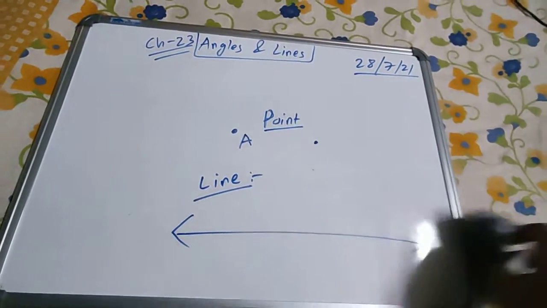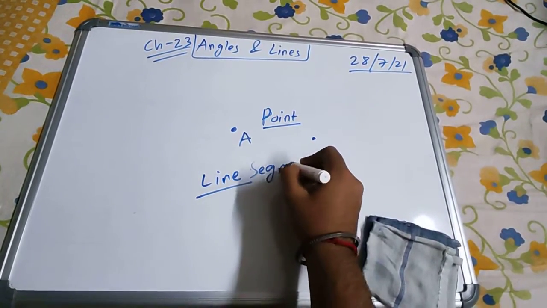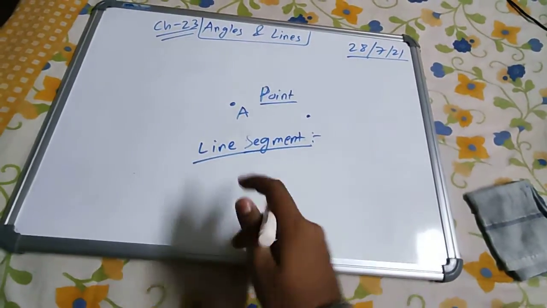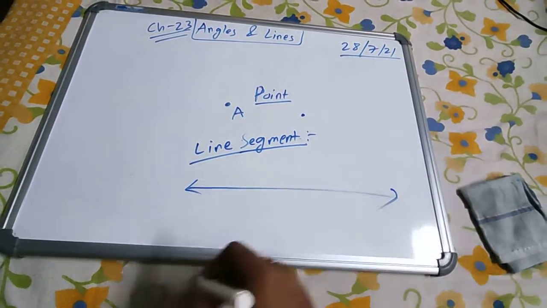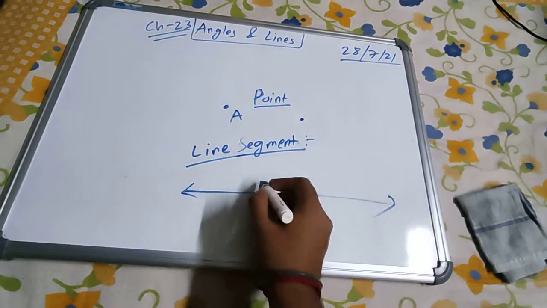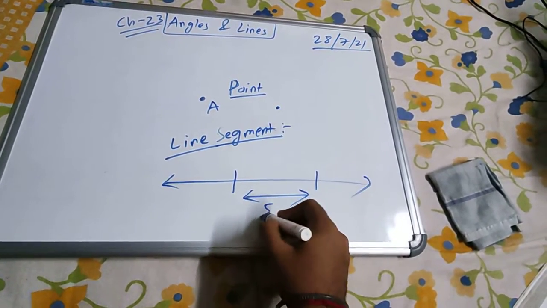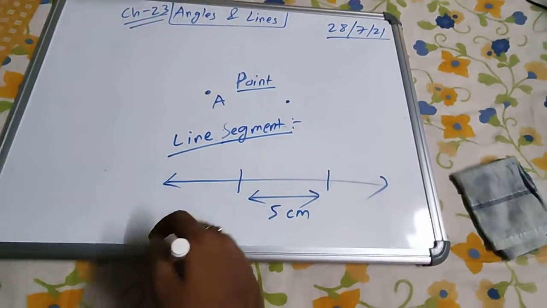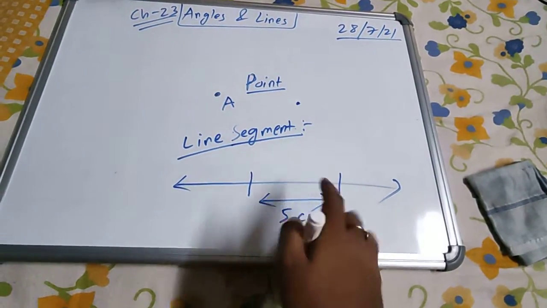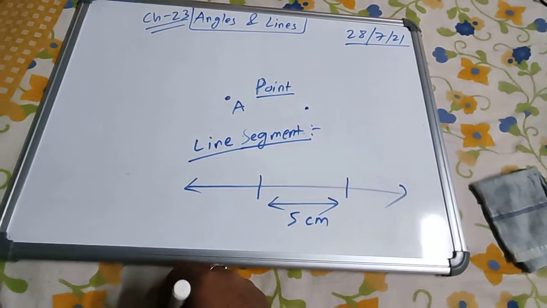Next comes a bit modified version of the line, the line segment. A line segment means a portion of a line. Suppose this is the line, and it extends infinitely on both sides. Now if I cut this portion of the line, this is the finite portion. Let's say this portion is 5 centimeters. Because the line extends infinitely, we cannot determine its exact length.